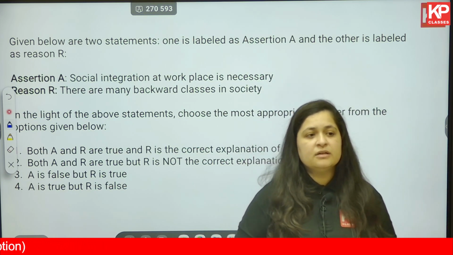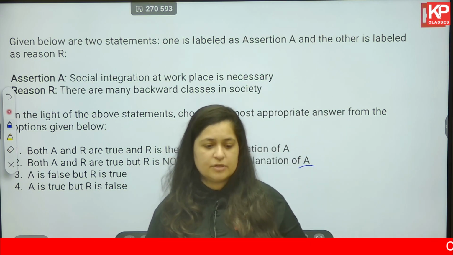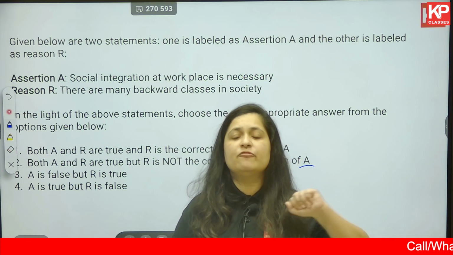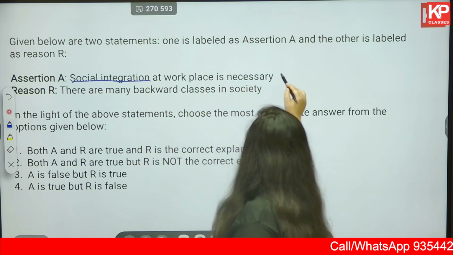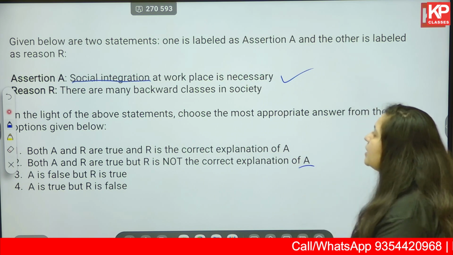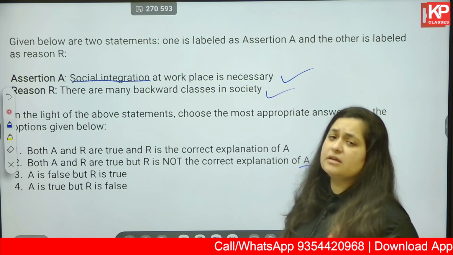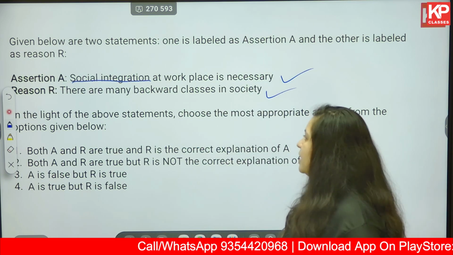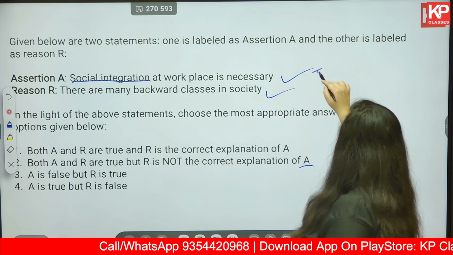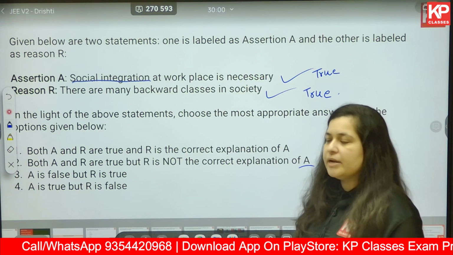Imagine a group of people from a certain background sitting together and separate from the others. That should not be done. So social integration at workplace is necessary. There are many backward classes in society. Correct. In India, if you see, there are many backward classes. Not only in India but in other countries as well. So is this a correct statement? Yes. This is also true. This is also true. Can we eliminate anything?